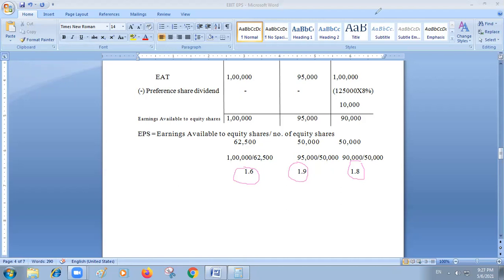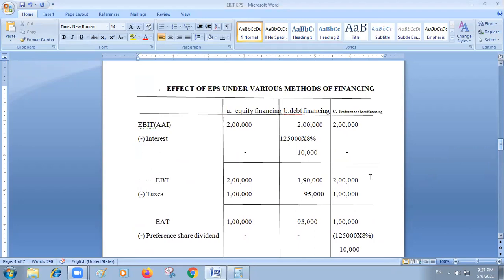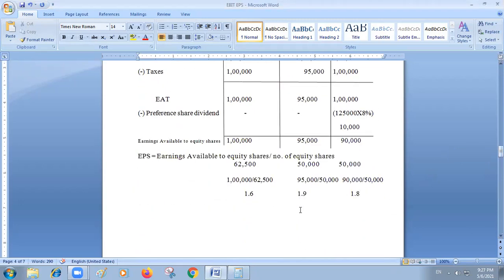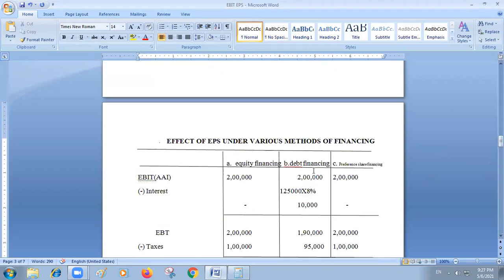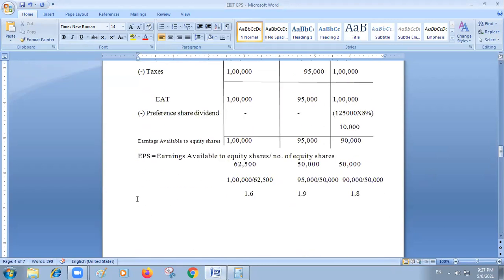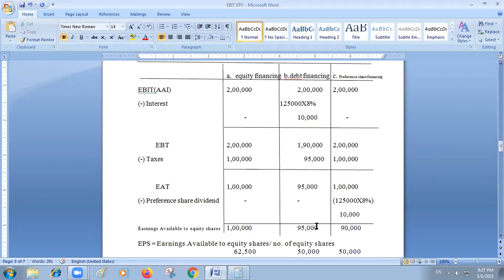So in this case, you can find debt financing is more profitable to equity shareholders. Okay, so option B the company will choose because it is maximizing EPS, that is earnings per share. This option should be preferred by the company because EPS is more.